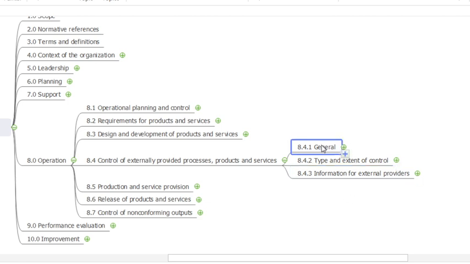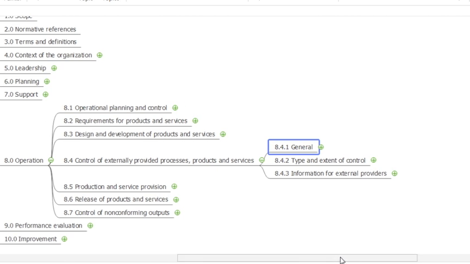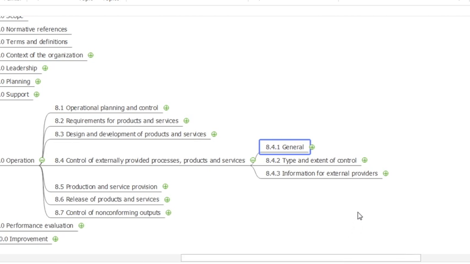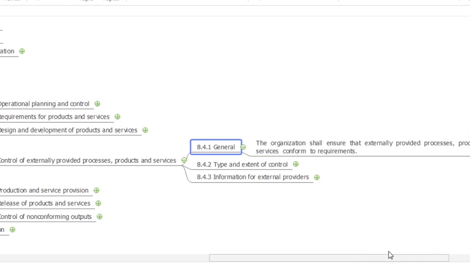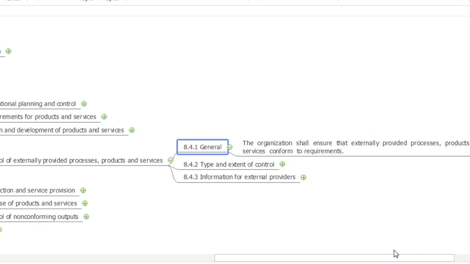Now 8.4.1 general. We just take one or two examples here. The organization shall ensure that externally provided processes, products and services conform to the requirements.